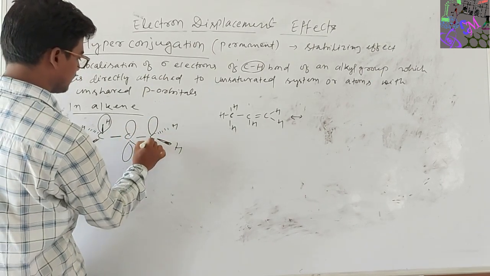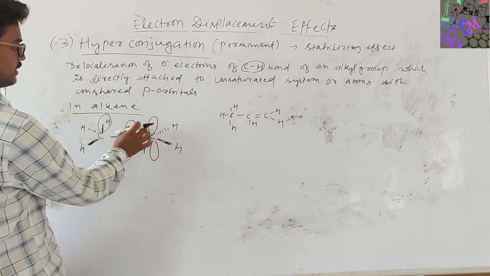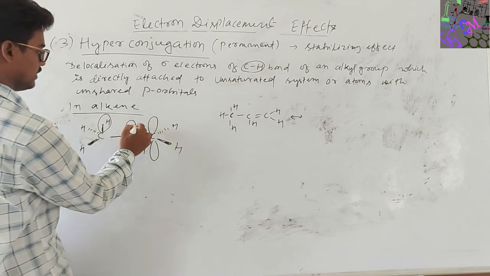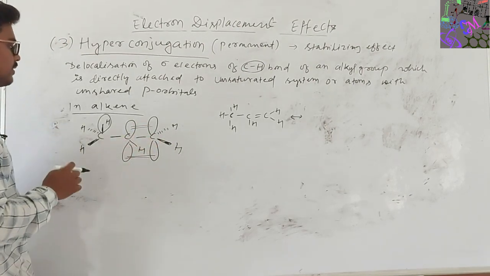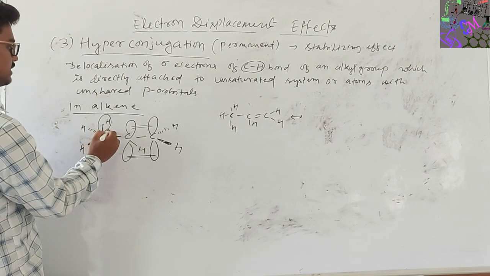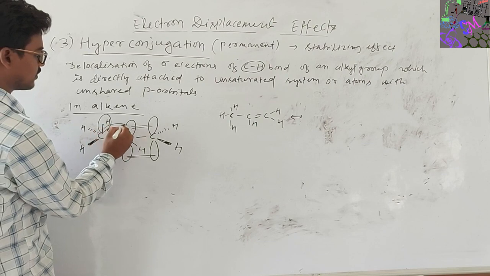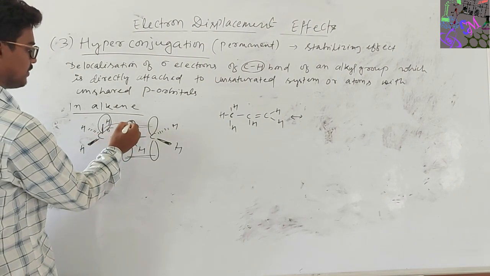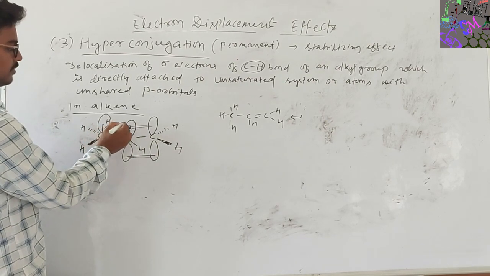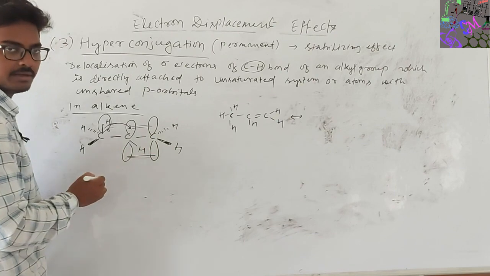It is formed by the overlapping of orbitals, sidewise overlapping. This is the pi bond, formed between this carbon and this carbon. So this C-H sigma bond will donate electrons to this pi bond. This is the pi bond, so this sigma bond will move to the p orbital of the C-C pi bond.